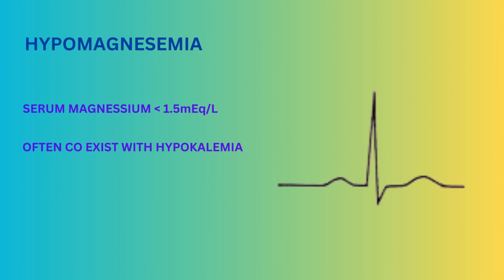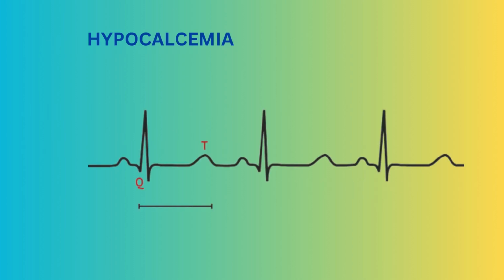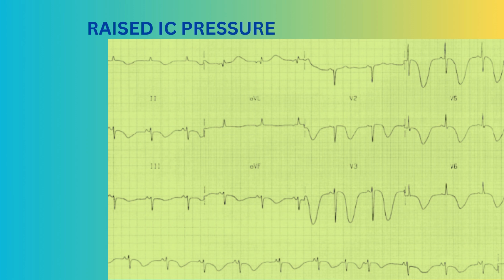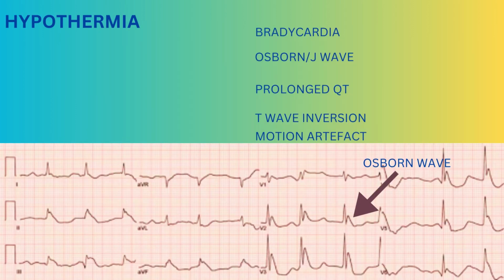In hypomagnesemia and hypocalcemia also, long QTc interval is present. In raised ICP, also you may see prolonged QTc along with T inversions in multiple leads. In hypothermia you will see artifacts on ECG due to shivering, Osborne or J wave, prolonged QT interval and T inversions.